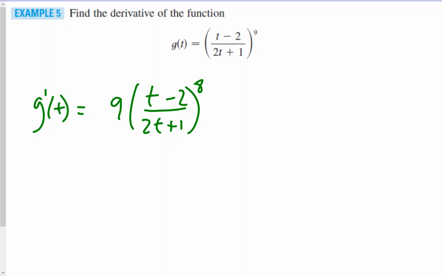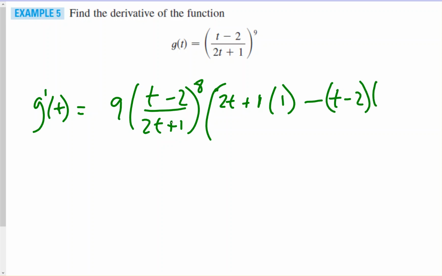Now the inside turns out to be a quotient rule. Take the derivative of the inside as if it's just a regular quotient rule. We would do bottom, 2t plus 1, times the derivative of the top. The derivative of the top is 1, minus top times the derivative of the bottom. The derivative of the bottom is 2, all over the bottom squared.